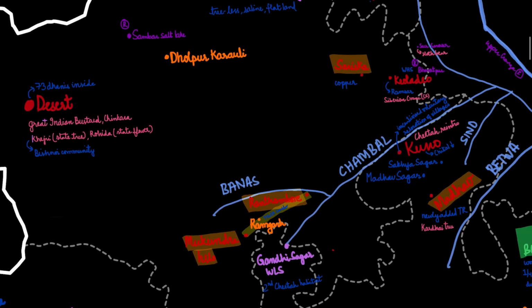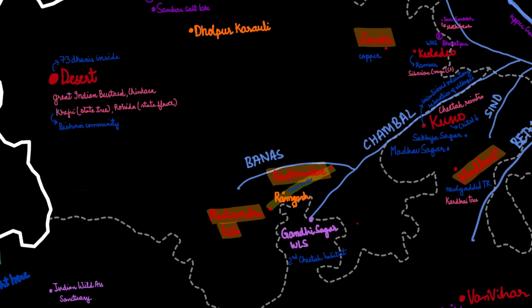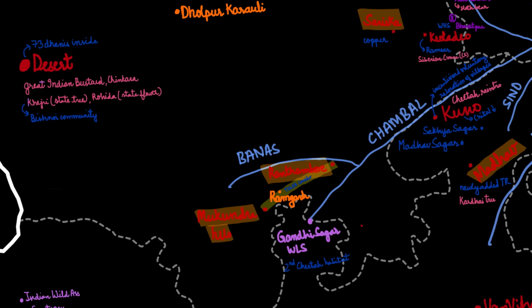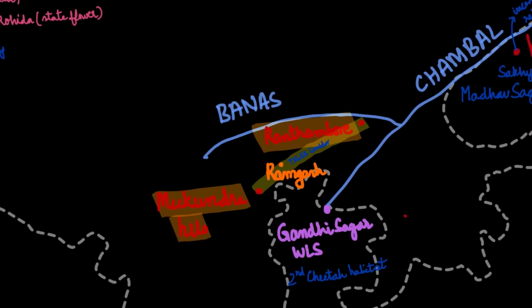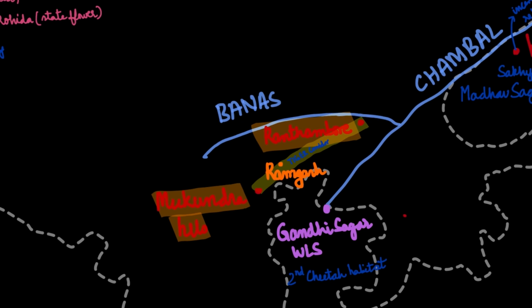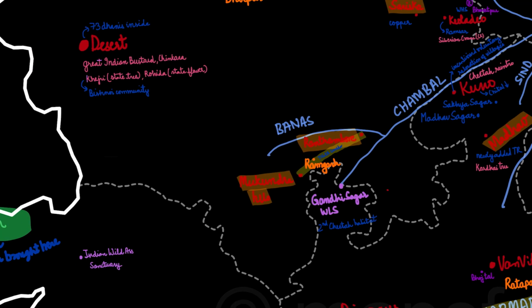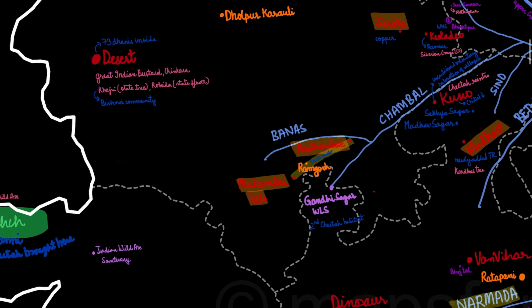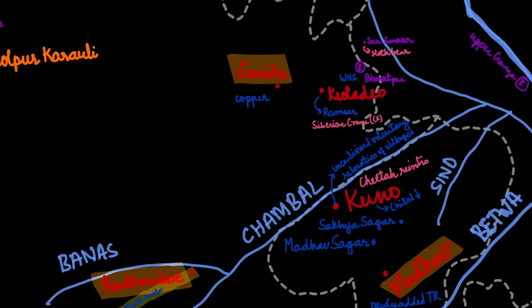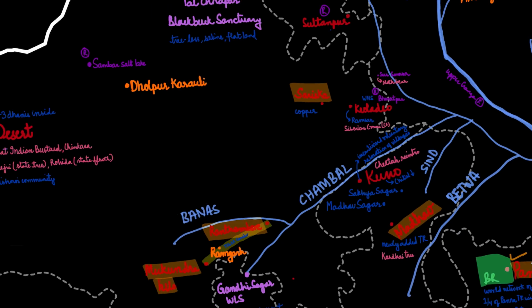Khejri tree is basically worshipped by the Bishnoi community. Moving on to the Ranthambore. So between Ranthambore and Mukundra Hills, there's a little corridor, which is the Tiger Corridor, and in that Tiger Corridor lies the Ramgarh Tiger Reserve. So Ranthambore lies near to the Banas River, which is a tributary of Chambal, and then there is Keoladeo. Keoladeo is also a World Heritage Site and a Ramsar site.